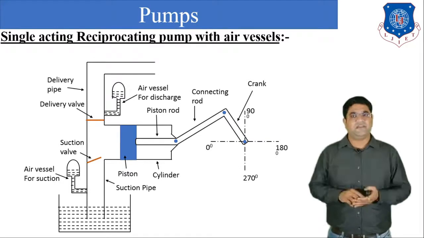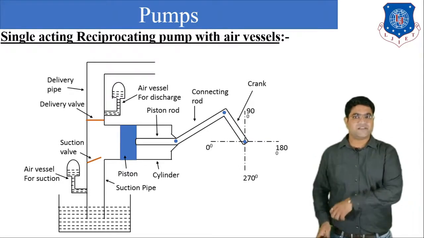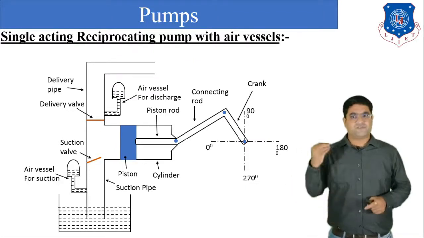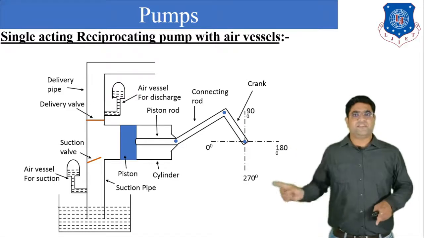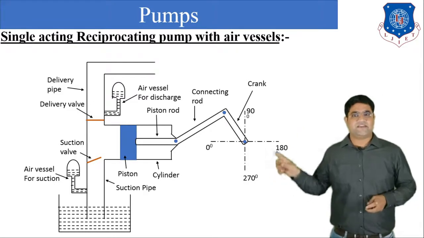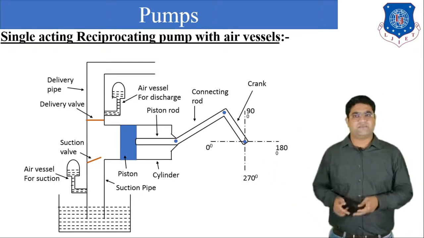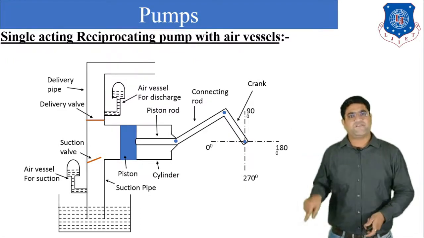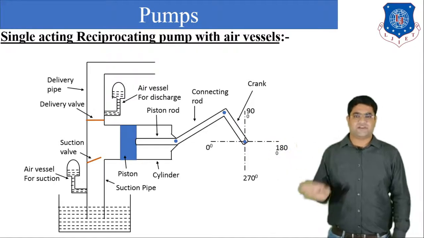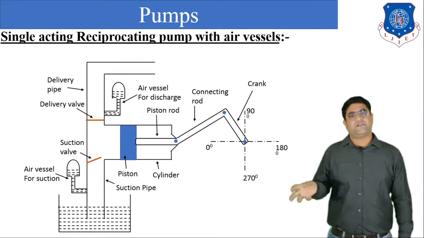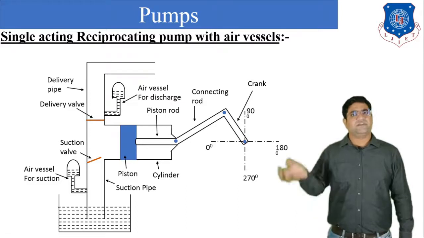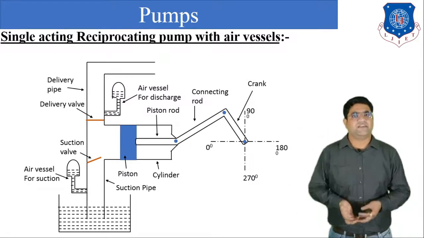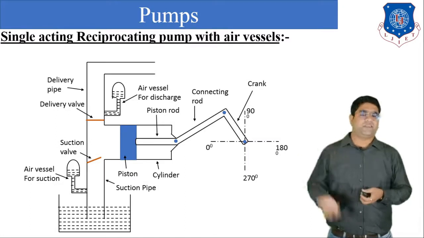Also you can imagine that during the suction stroke there is water in the suction pipe, but during the discharge stroke there was no water in the suction pipe. So the same function is done by the air vessel at the suction pipe. What happens during the discharge stroke? The suction valve will be closed, but the water will be delivered by the air vessel to the suction pipe. So the suction pipe will be filled by the water. Also, the delivery pipe will be filled by the water with the help of the air vessel. So we can get the continuous flow with the help of the air vessels.